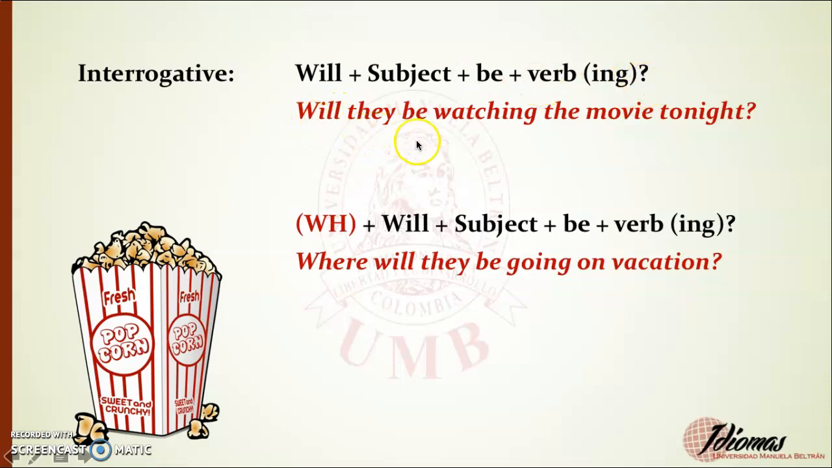For example, will they be watching the movie tonight? ¿Estarán ellos mirando la película esta noche? You see? It's a prediction.